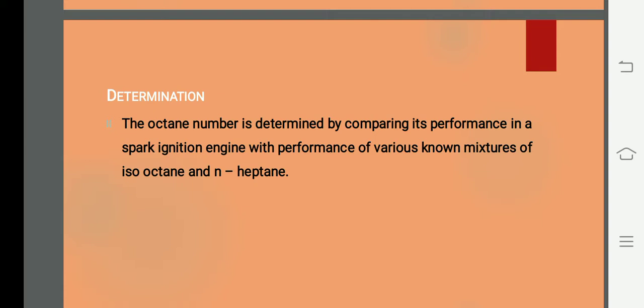I'll repeat the determination once again. How to determine it is just by comparing its performance in a spark ignition engine with the performance of various known mixtures of iso-octane and n-heptane.